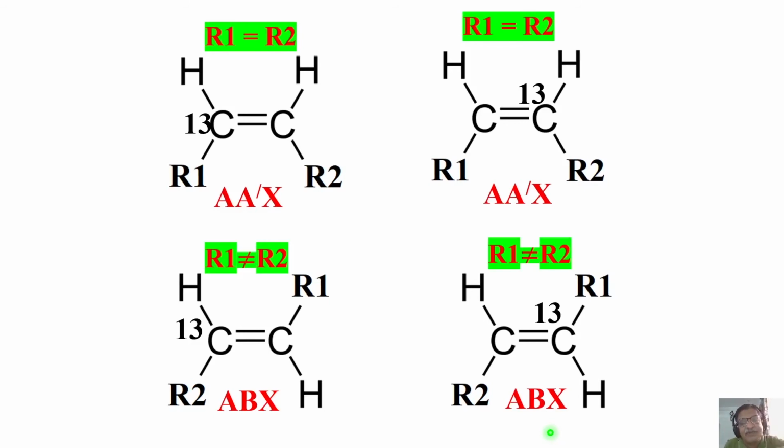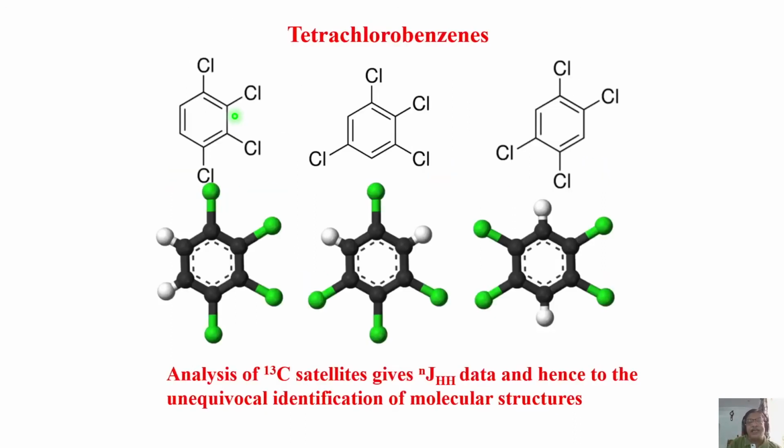See, in the substituted ethylenes, cis and trans, depending upon whether the substituents are same, R1 equal to R2 or R1 not equal to R2, depending upon which carbon you are taking into account, you can identify the spin system as AA prime X or ABX. So this is a tetrachloro benzene. If you take it, you are going to see carbon 13 satellites analysis. You get the coupling between these two. Take a look at this one.